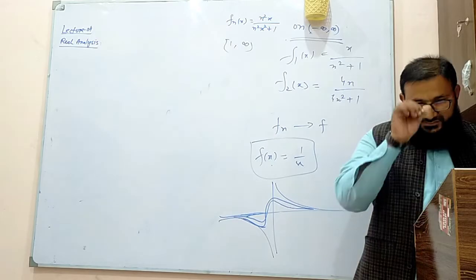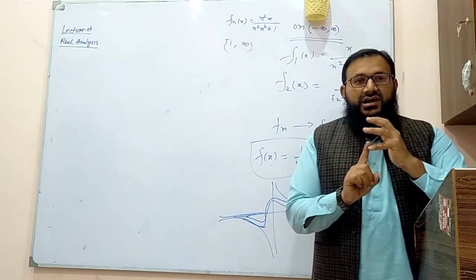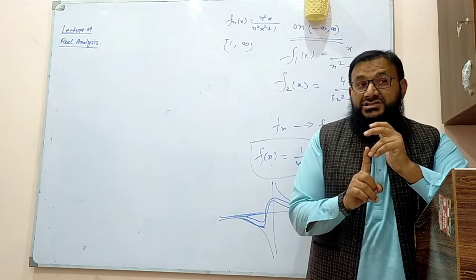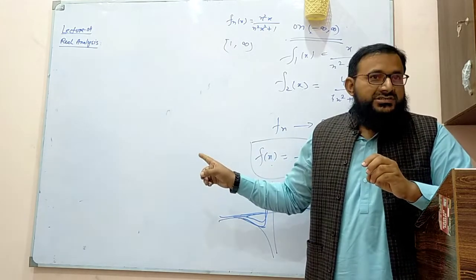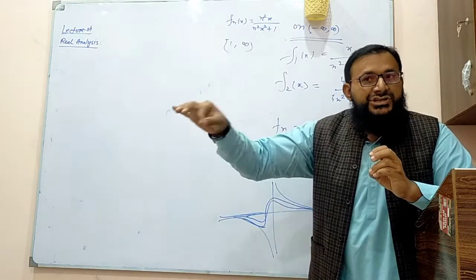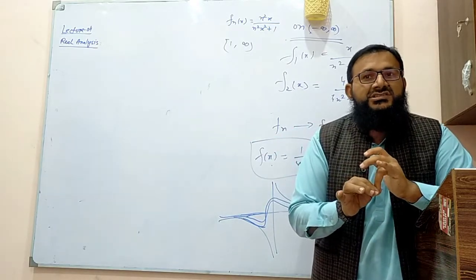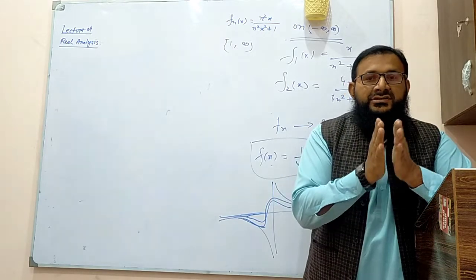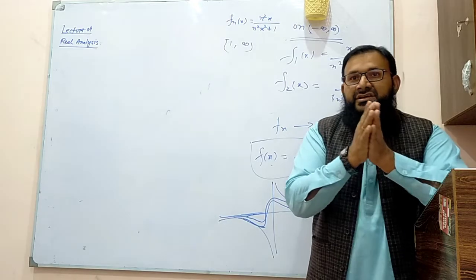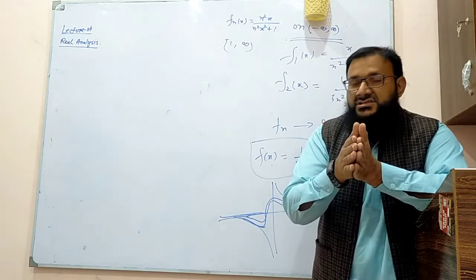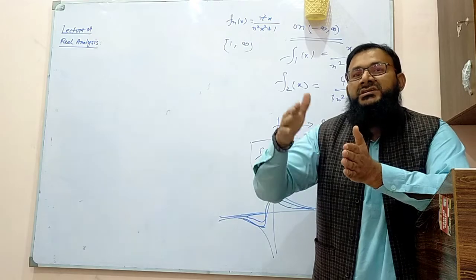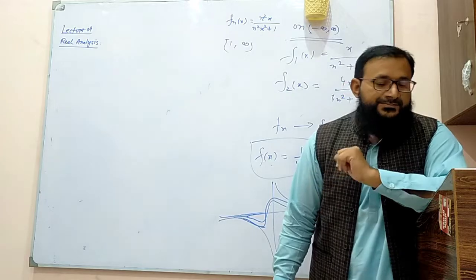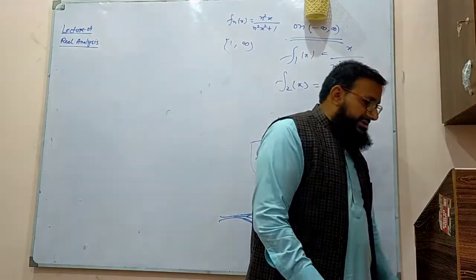What we are going to do now, we'll define what do we mean by continuity, then what do we mean by the uniform continuity. This was uniform convergence. It has no relationship with the uniform continuity because uniform convergence comes in the sense of sequences. We don't have sequences, we have only functions. When a function is continuous, when a function is uniform continuous, and third thing is when a function is Lipschitz continuous. We have to discuss these 3 to 4 things for now. These are very much important for the exam point of view.